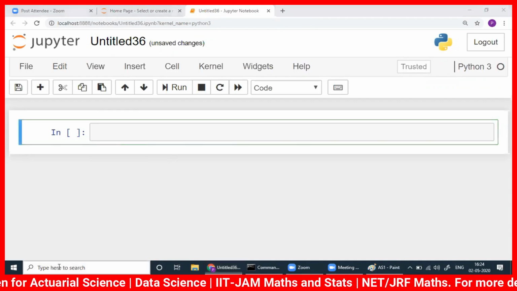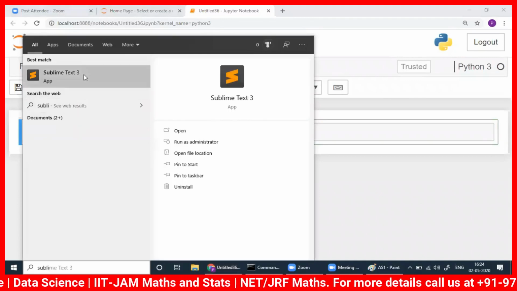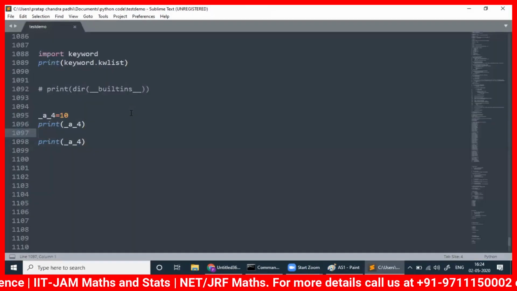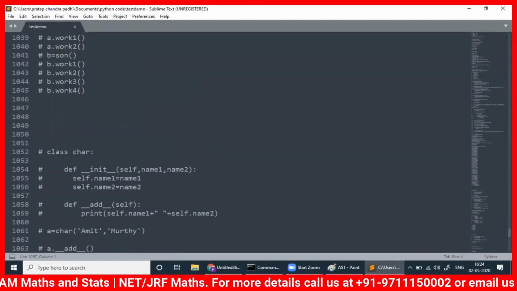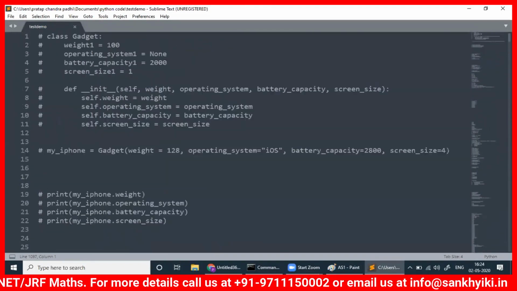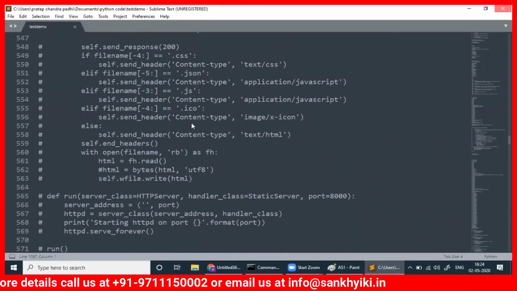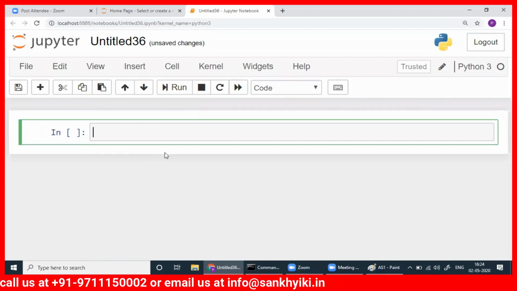We have Sublime Text, where you can also write code and run your programs. It's not that you have to come to Jupyter notebook, but you can come here. These things will be quite all right in course of time. That will never create any problem.